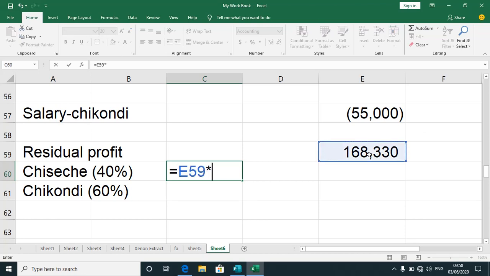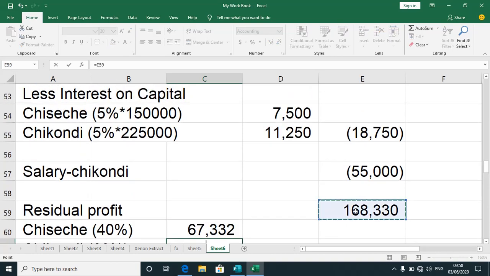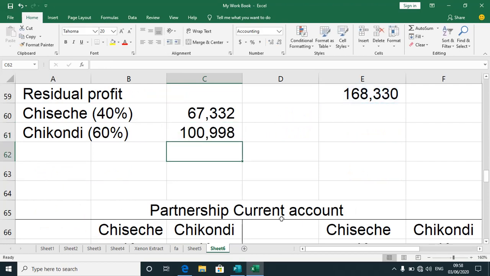All right, after I've done that, I have now to share this profit between the partners according to their profit sharing ratio. The second partner, since he contributed more, gets about 60%. All right, that's what you have there.